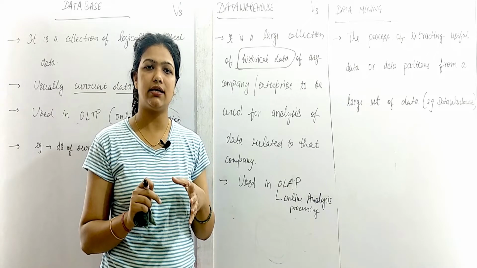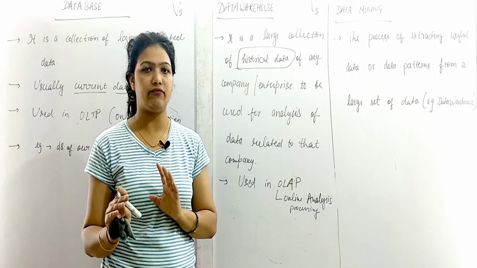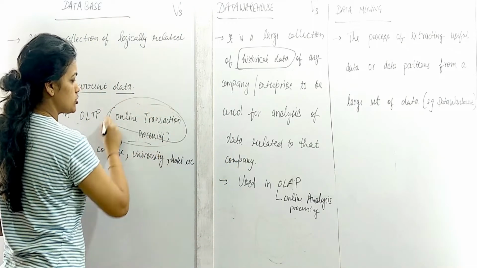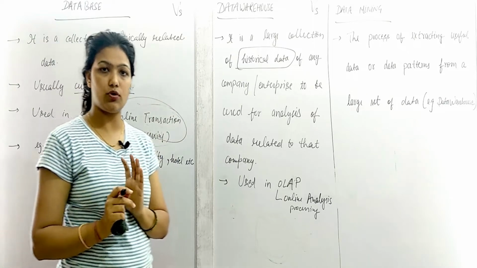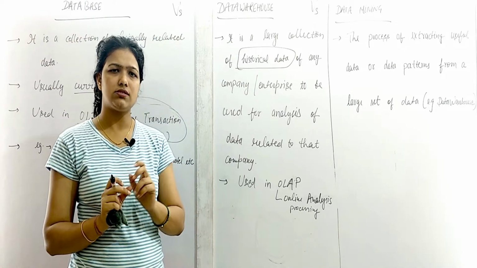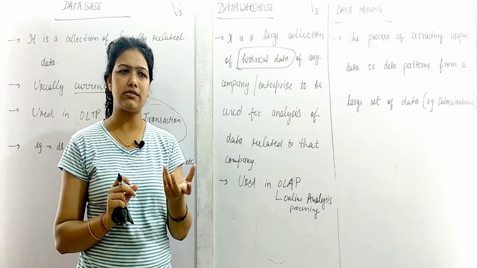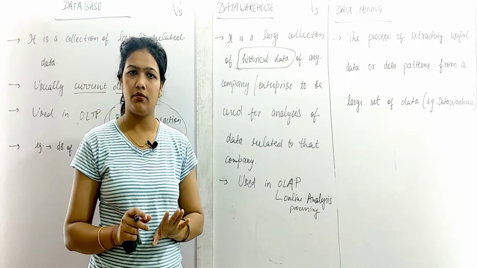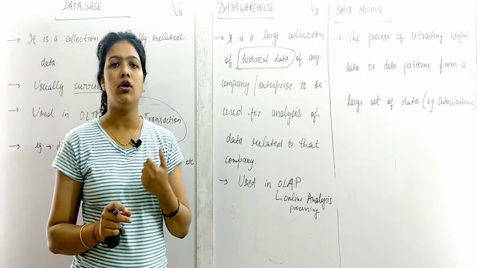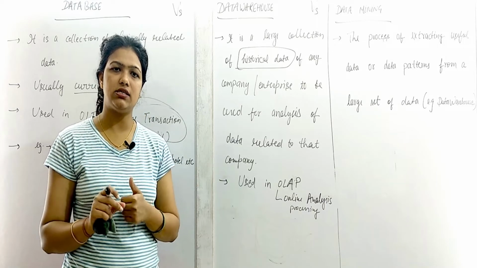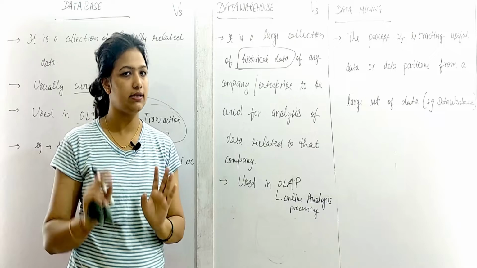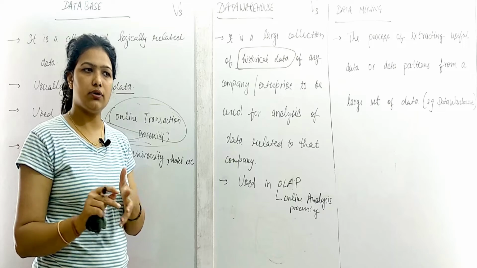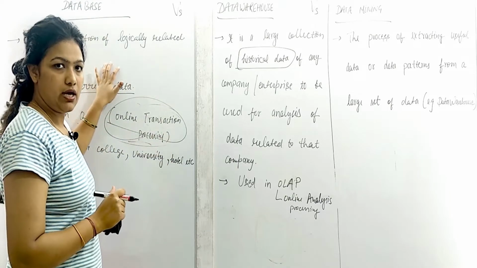We use a database for daily, day-to-day life actions, that is, for transactions. A database uses online transaction processing. Transaction processing means day-to-day activity. I go to a shopping complex and buy bread and butter. They make an entry in their system and I get the butter. Or I go to the university website and check the academic details. All these things, our day-to-day transactions, are related to a database.